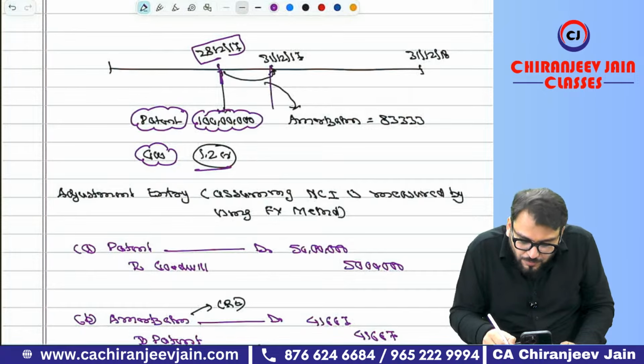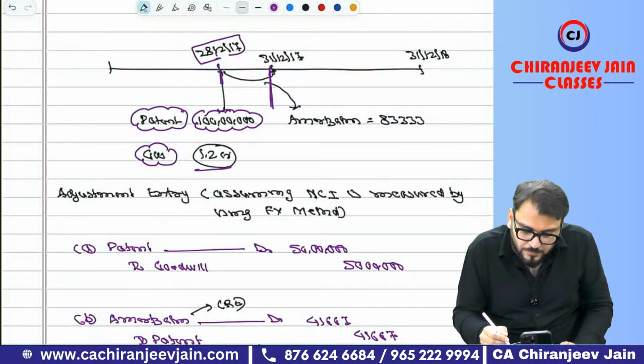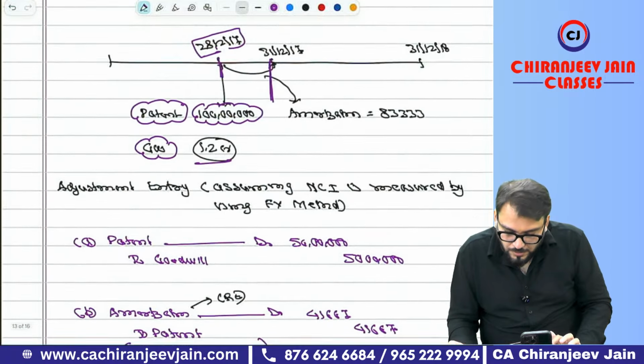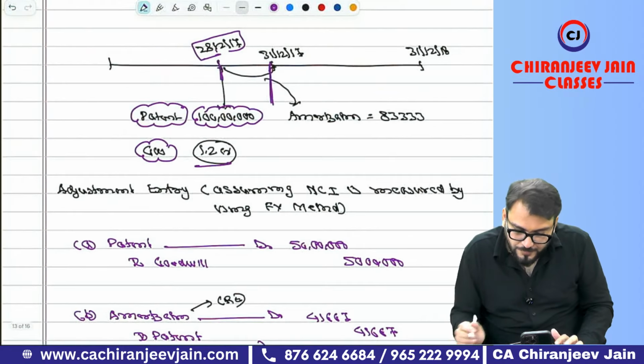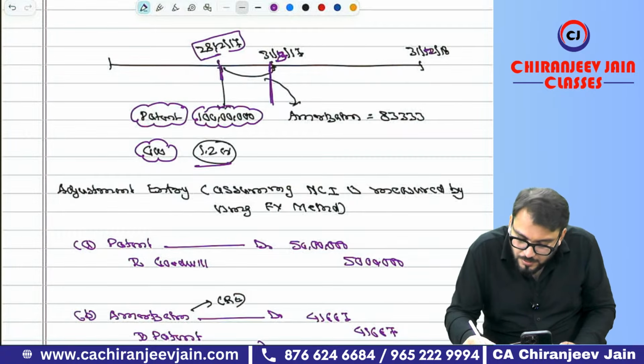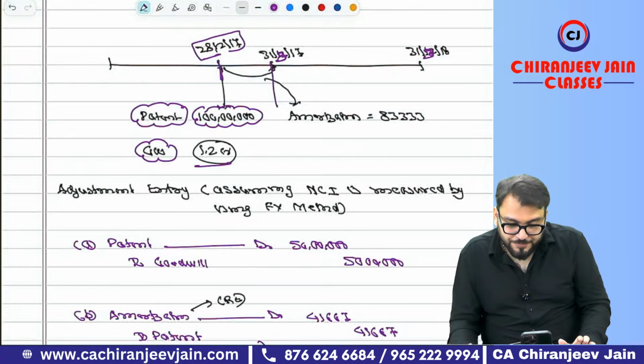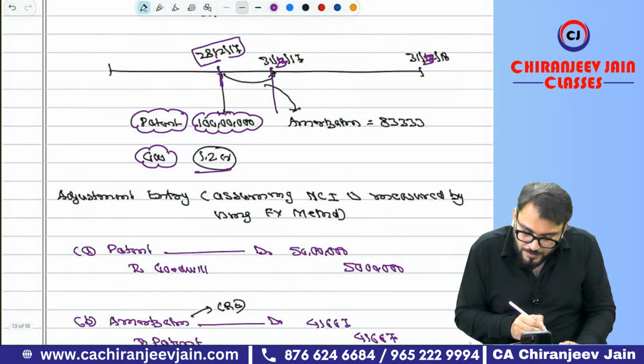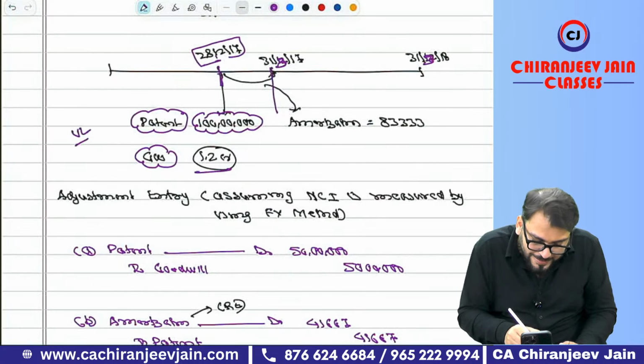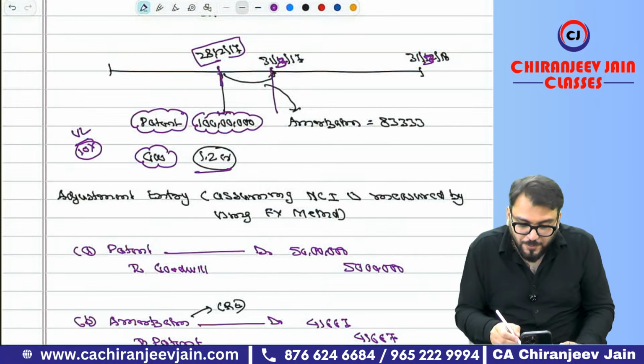And 31st March 2017 was the reporting date. Correct? Any doubt? And let's say the useful life of the patent was 10 years.